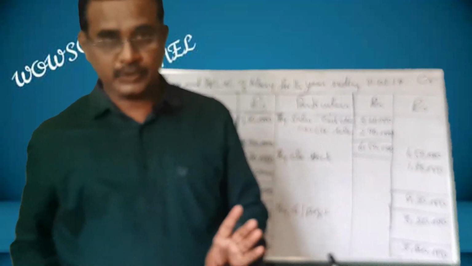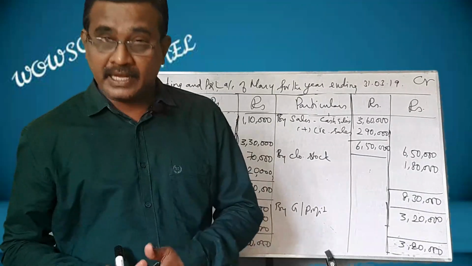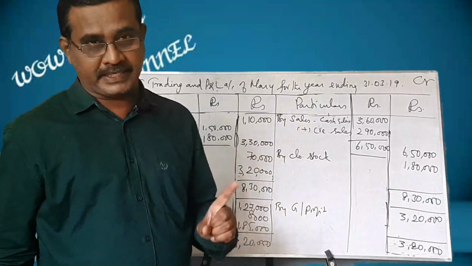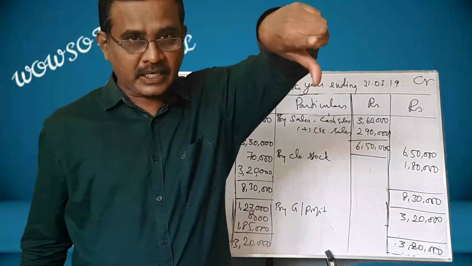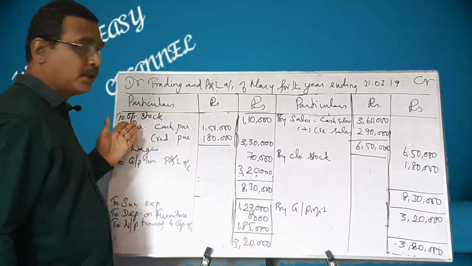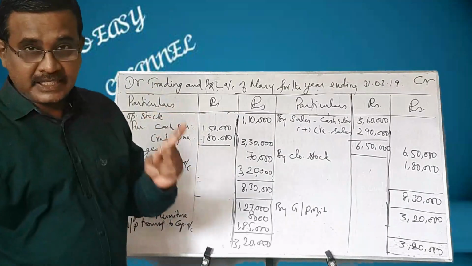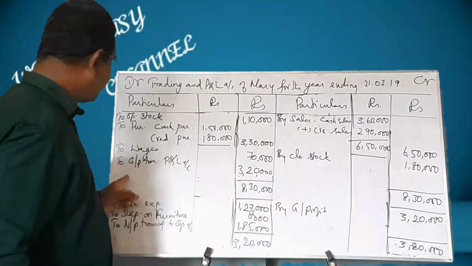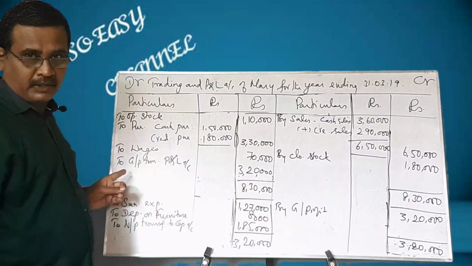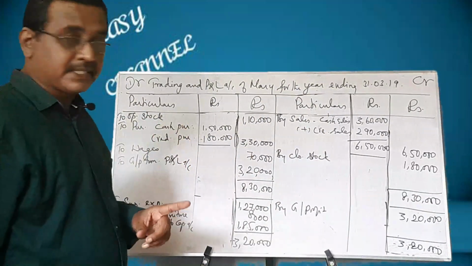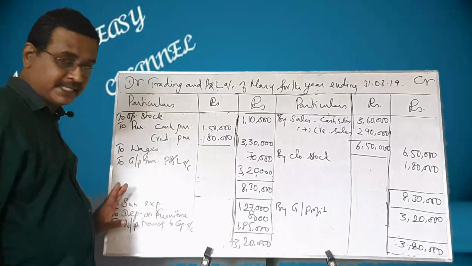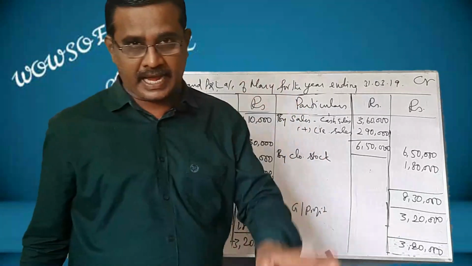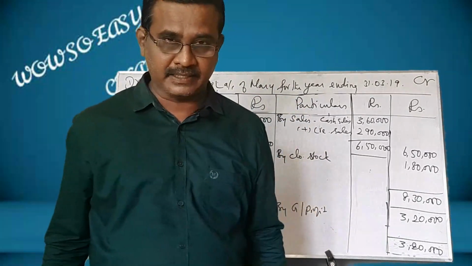Hope you have understood one thing. Remember here again I remind you one thing, that purchases returns should be taken to total creditors account. Again it must be taken to trading account. And discount allowed is shown in the total debtors account. Again it should be shown in the debit side of the P&L account. Likewise, depreciation should be shown in the P&L account debit side. Again that depreciation should be subtracted from the concerned asset in the balance sheet.